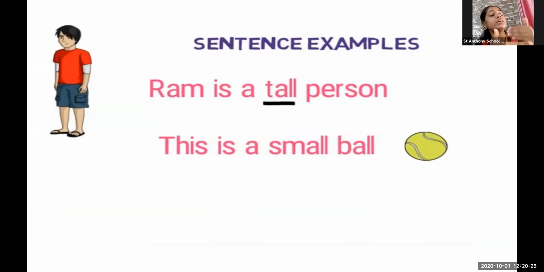But when we learn about the adjectives of degree, how can we classify them into three? That is positive, comparative, and superlative. How can we do it?